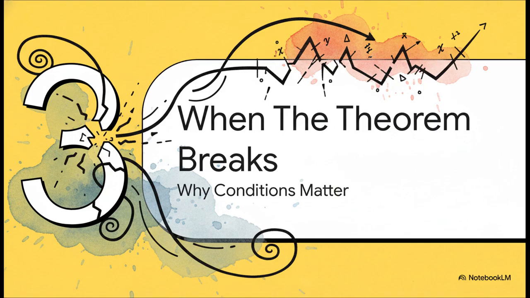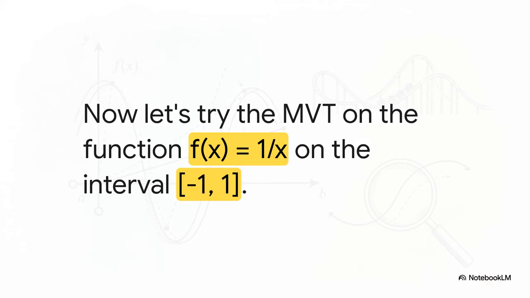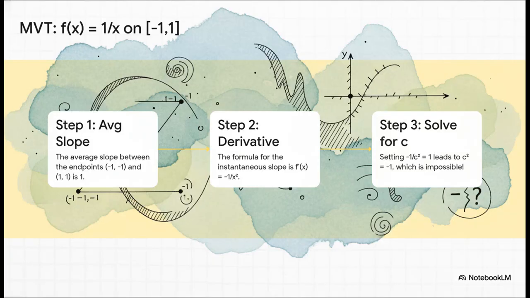This is a classic trap that a lot of calculus students fall into. Let's try to run the exact same process on a different function, f of x equals 1 over x, on the interval from -1 to +1. At first glance, this seems pretty straightforward, right? All right, let's just go through the motions like before. The average slope between our endpoints is 1. Easy. The derivative, our instantaneous slope, is -1 over x squared.